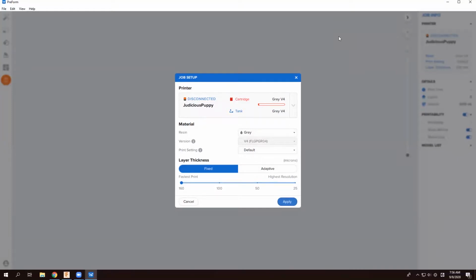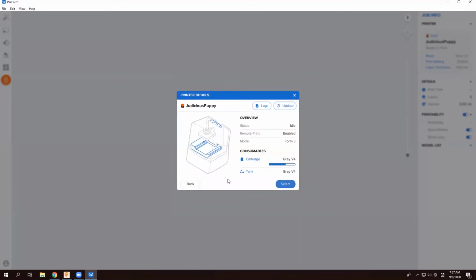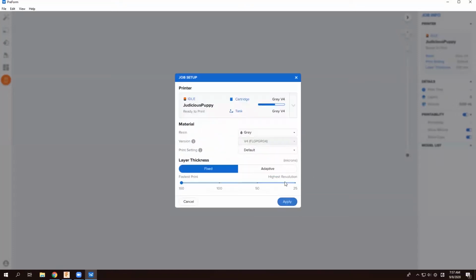So when we open the Preform software, if we're connected to a physical printer, it'll bring up our printer information and ask us for some inputs on the resolution of the print. If you're not connected to a physical printer, you will probably get this virtual printer icon, and you can do the same process on the virtual printer and send us the file, or you can request access to our machine and print directly from your computer.